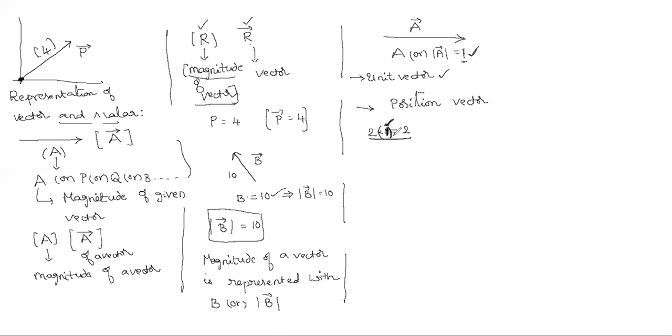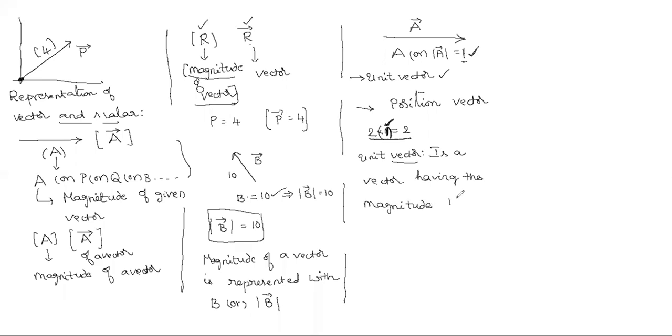Once again I am repeating. The unit vector means what? Here I am writing the definition. Unit vector is defined as a vector having the magnitude 1.